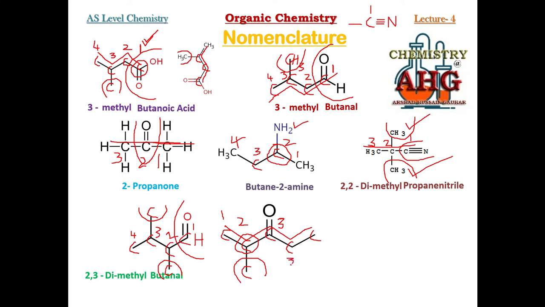Now this must not be a problem for you now. Sorry, this is number 4. 1, 2, 3, 4, and this is number 5. There are 5 carbon in the straight chain having single covalent bond, ketone functional group. It is pentanone and it is 3-pentanone or pentane 3-one. At position number 2, there is a branch. Which branch? Methyl. 2-methyl pentane 3-one. This is the name of this organic compound. Go for this last example.